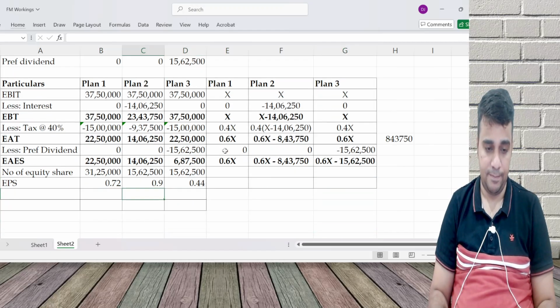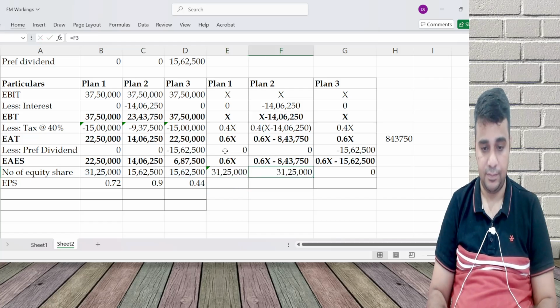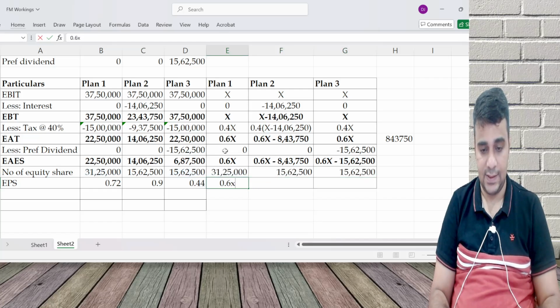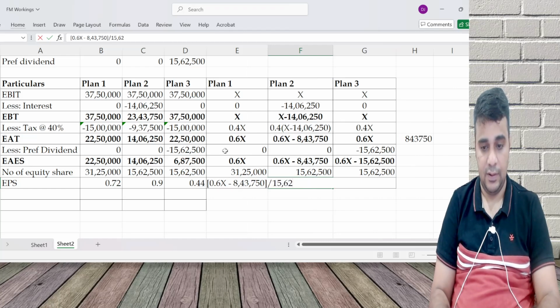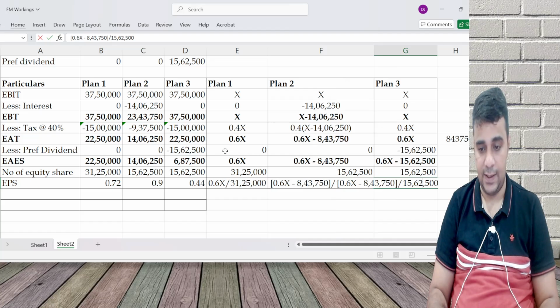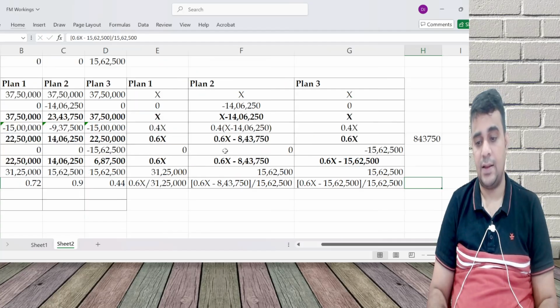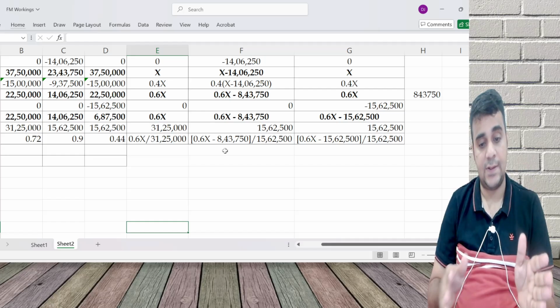Number of shares remains the same. EPS is 0.6X by 31 lakh 25,000, 0.6X minus 843750 by 1562500, and 0.6X minus 1562500 by 1562500. What is the indifference point? You have to equate the EPS, equating 1 and 2.